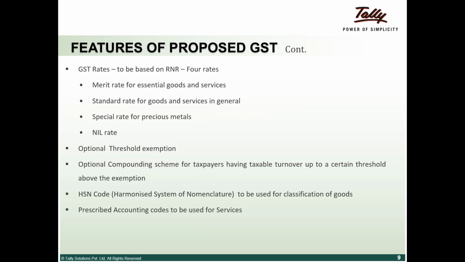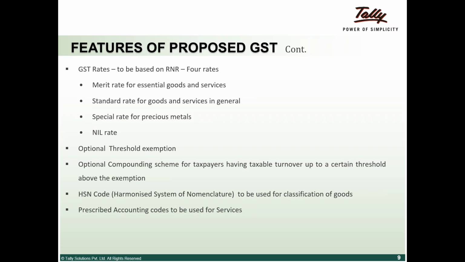Regarding the rates, there is a tax neutral rate they'll work out, and on this basis, the rates will be fixed going forward. The indications are that there are going to be 4 rate structures. One is a merit rate, which is below the RNR. Going by Arvind Subramanian's report, the RNR is going to be 15 to 15.5%, and the standard rate which he has recommended is 18%. If the standard rate is 18%, the merit rate is anywhere between 12 to 14%.